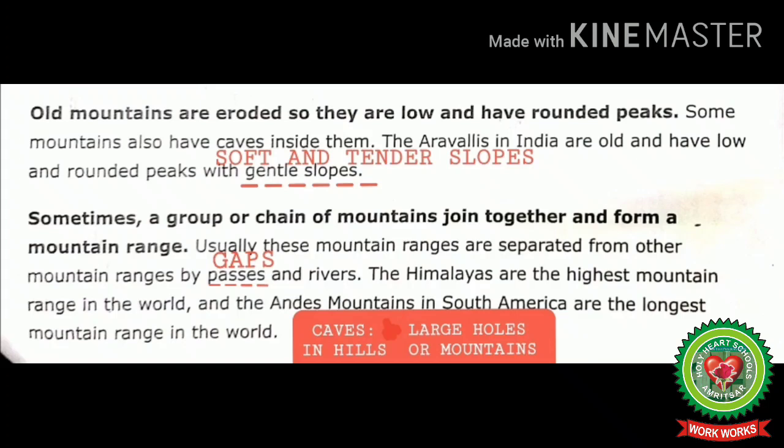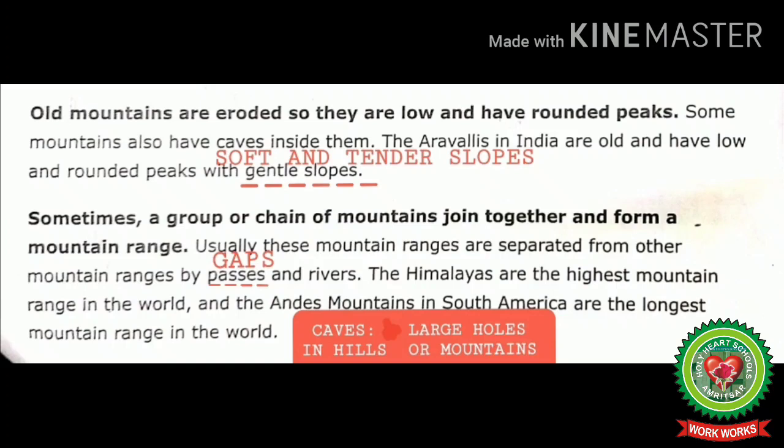Now let's read the next. Old mountains are eroded, so they are low and have rounded peaks. Some mountains also have caves inside them. The Aravallis in India are old and have low and rounded peaks with gentle slopes.